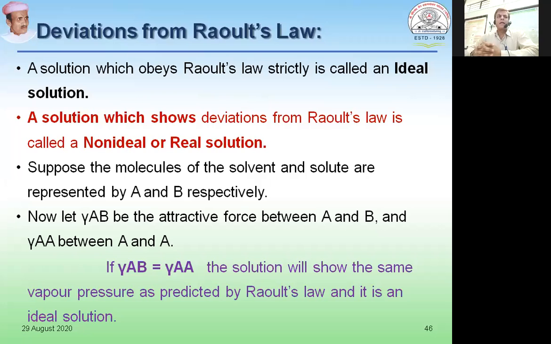We already discussed that when YAB is equal to YAA, the vapor pressure in this solution will be the same as predicted by Raoult's law, because the adhesive and cohesive forces of attraction are the same, and it will behave in an ideal manner as explained by Raoult.